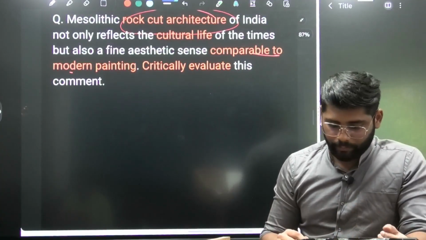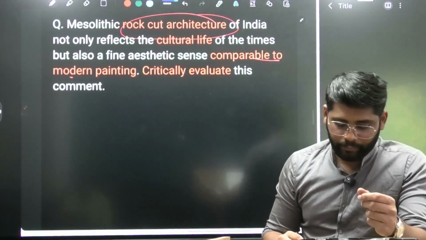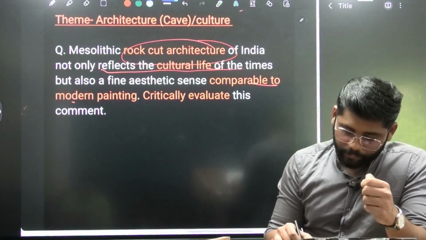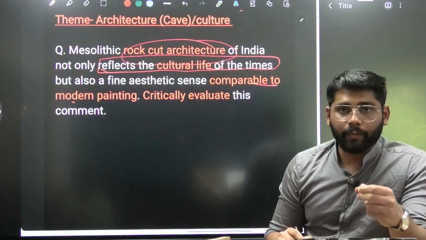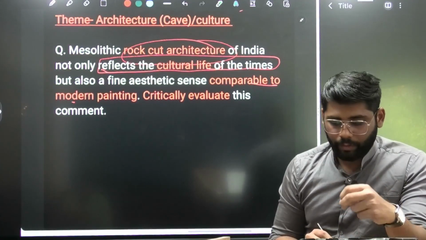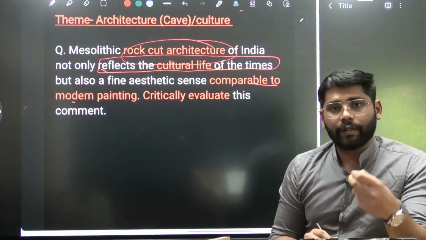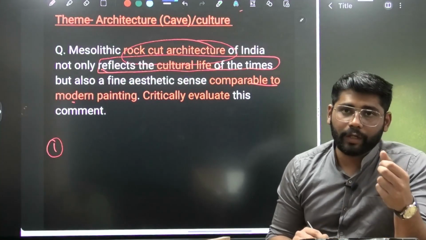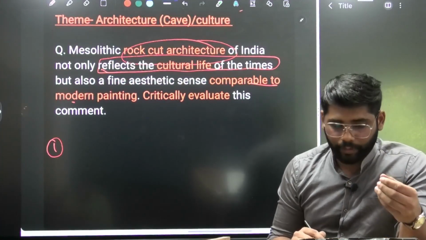After writing the introduction, we go with our first demand, that it reflects the cultural life of the time. The first subheading will be: Mesolithic rock cut architecture reflects the cultural life of that time in the following way. When it comes to cultural life, we have standard micro headings that we use.